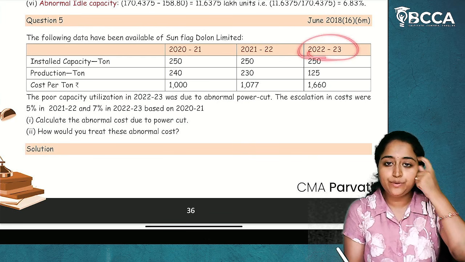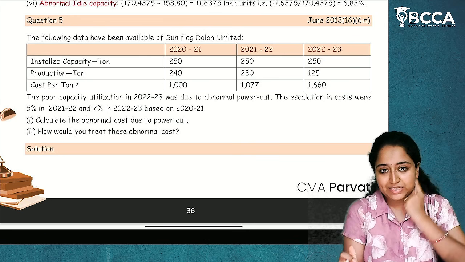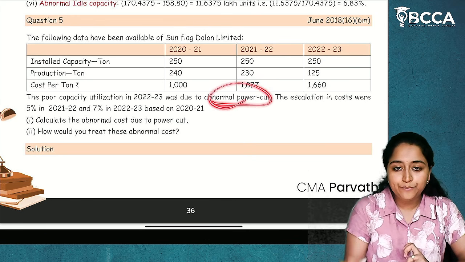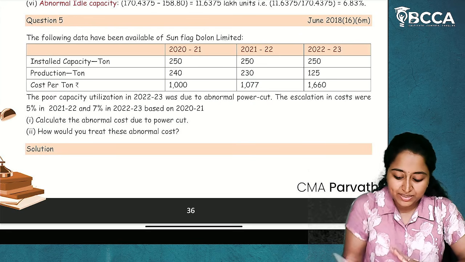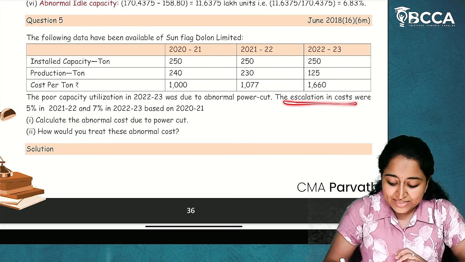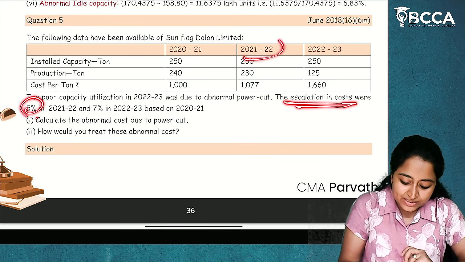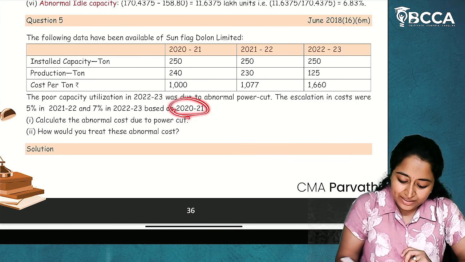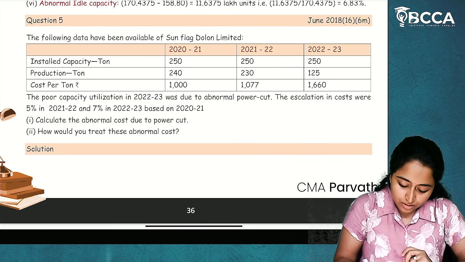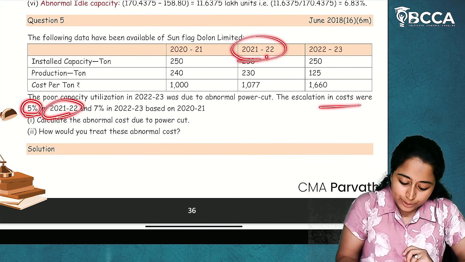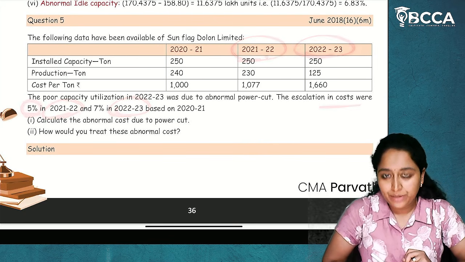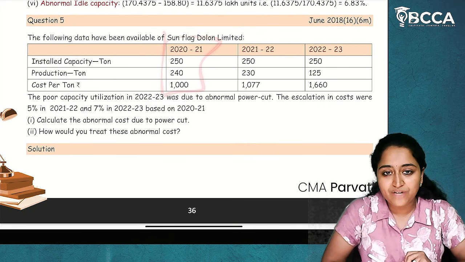So in 22-23 there is underutilization of capacity, because of the abnormal power cut. And the escalation in cost was 5% in 21-22 and 7% in 22-23 based on 21-22.